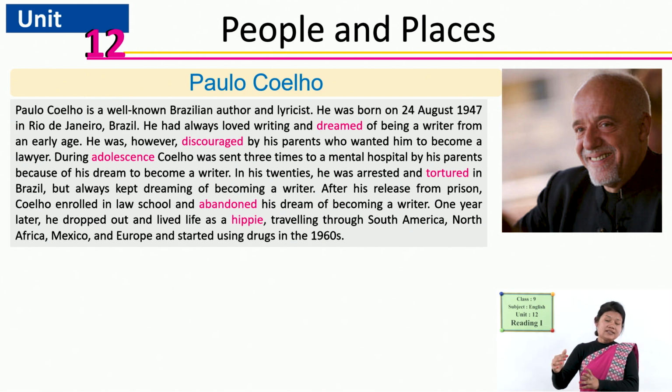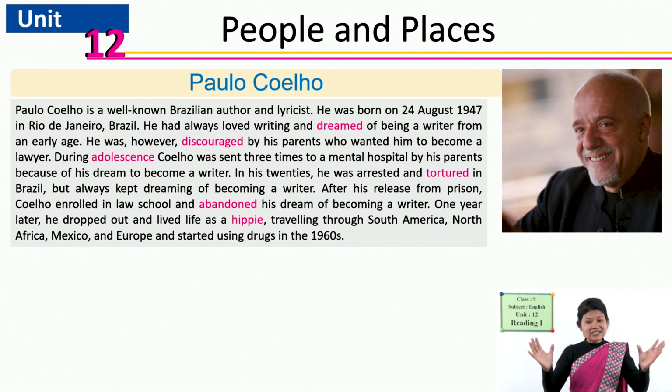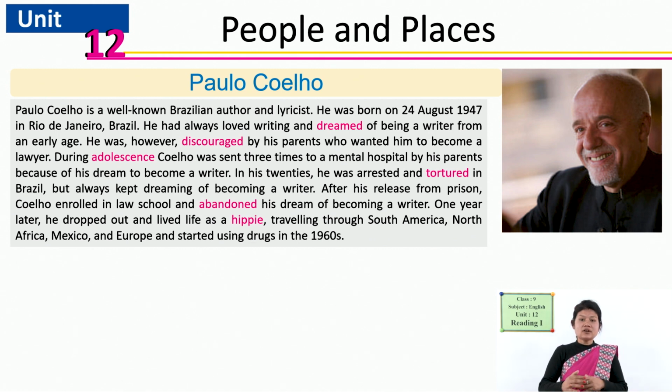So, they sent him to a mental hospital for treatment.